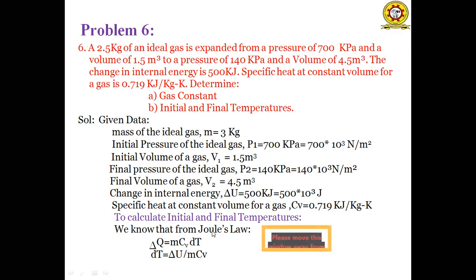We know that from Joule's equation, delta Q is equal to mCV dt. So the rate of heat transfer is equal to the rate of change of internal energy. Replacing delta Q with delta U, delta U is equal to mCV dt. So from that, delta T is equal to delta U by mCV.